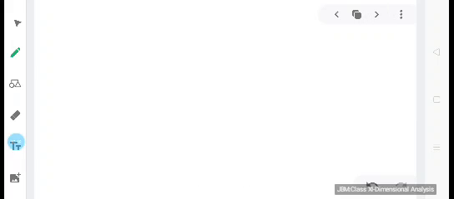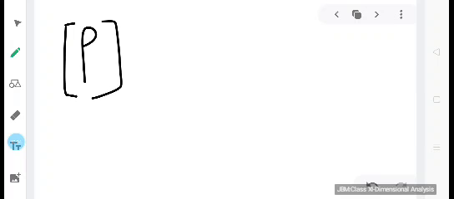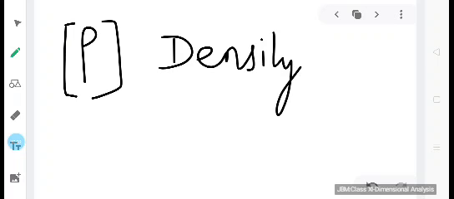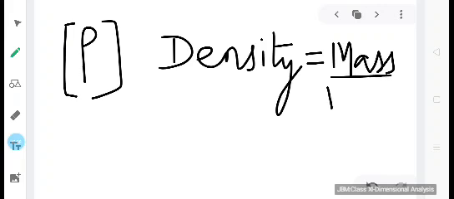Now very quickly, can you tell me the dimension of this term? This is density. If you remember the formula for density, it is mass divided by volume.